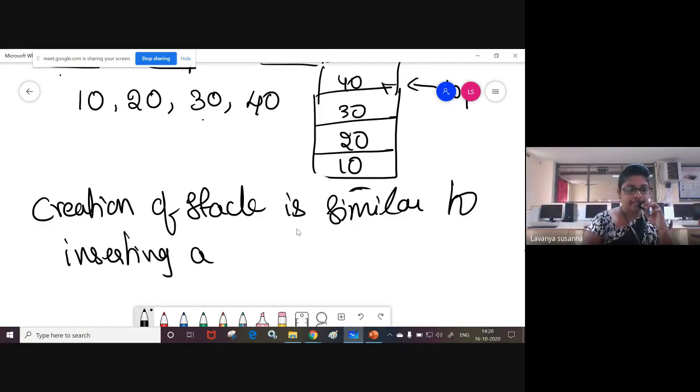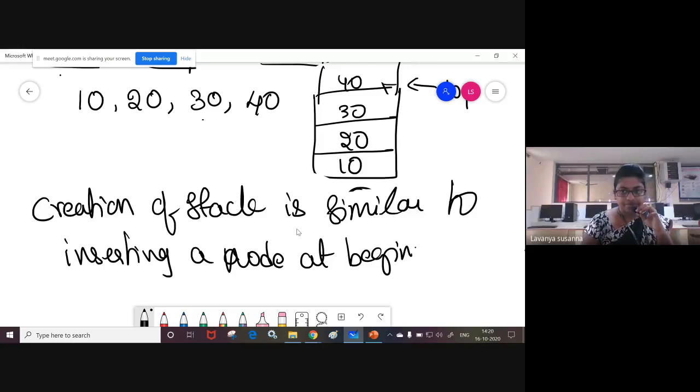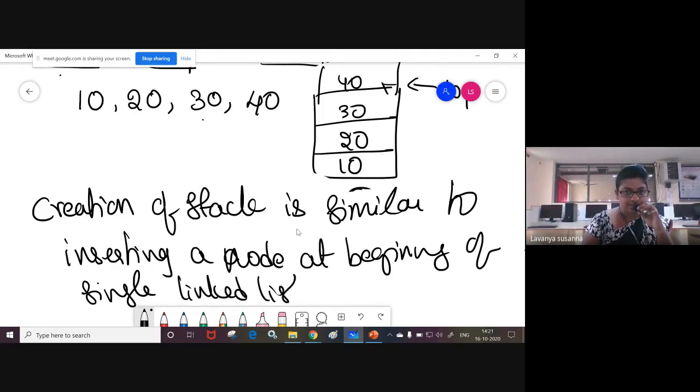The algorithm of creation of stack is similar to inserting a node at the beginning of a single linked list. Both are same. I will explain, you will understand at that time.